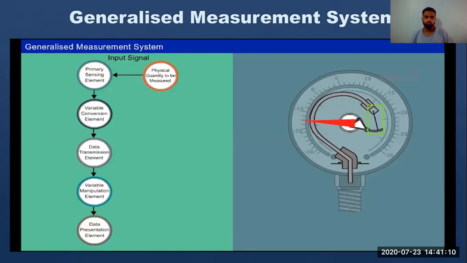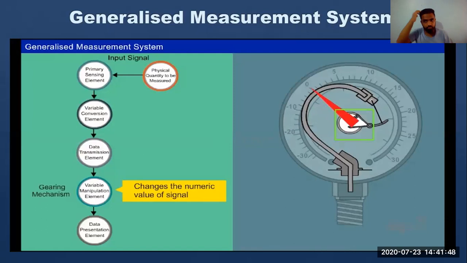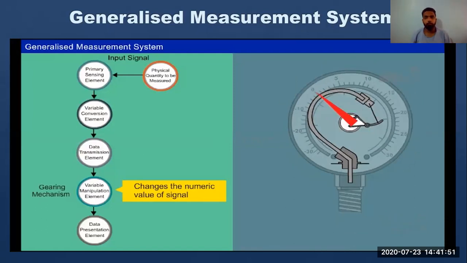The mechanical linkage connecting the Bourdon tube and the gearing arrangement contributes to the data transmission element. The main function of the transmission element is to transfer the signal from one element to another. The mechanical linkage transfers the displacement from the Bourdon tube to the gearing arrangement. The variable manipulation element manipulates the signal presented to it without changing the nature of the original signal. The gearing mechanism contributes to the manipulation unit. It amplifies the small displacement so that the pointer rotates through a larger angle.